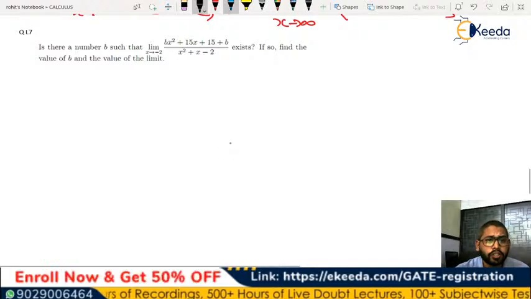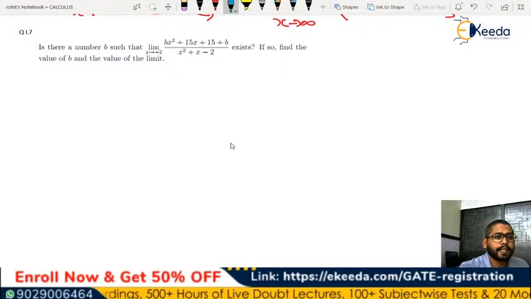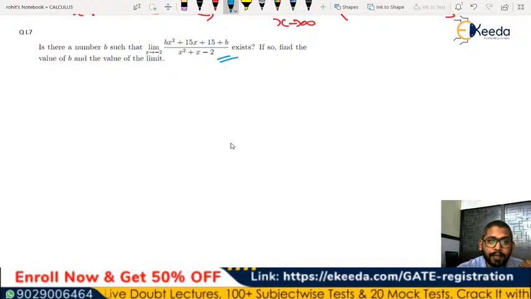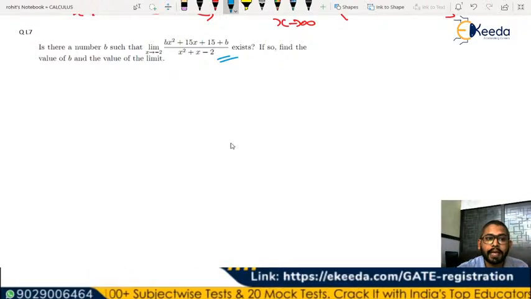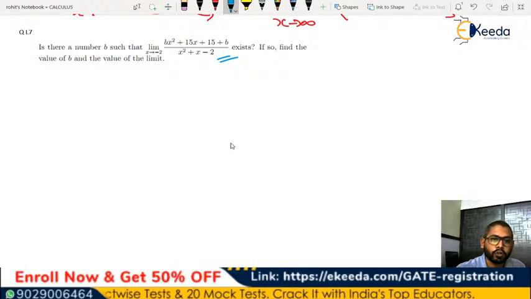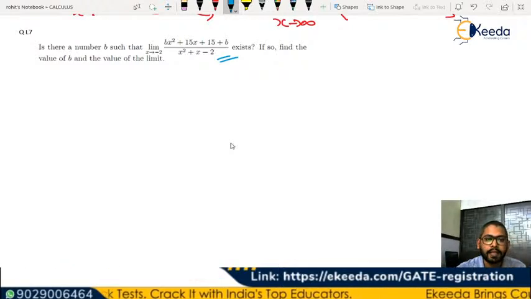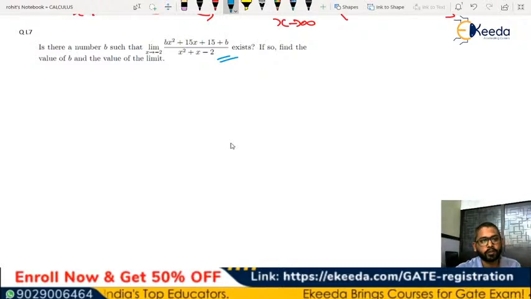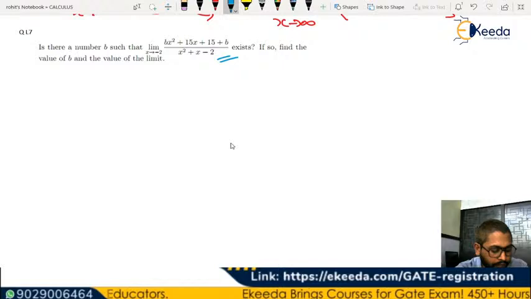So the next question, it says, is there a number b such that this limit exists, and if so, find the value of b and the value of the limit also. So we have to find two things. We have to find b, if in any case we can find the limit, and if it exists, what is that limit going to be. So we have to find two of this.